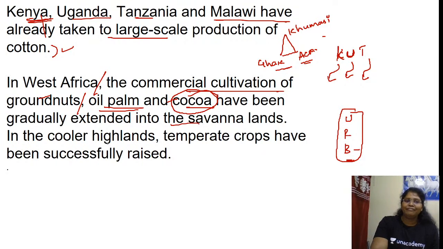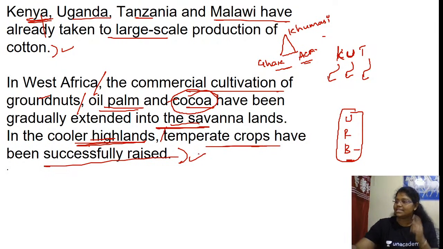So in West Africa, the commercial cultivation of groundnuts, oil palms and cocoa have been gradually extended into savanna lands. In the cooler highlands, temperate crops have been successfully raised. Is this clear? Any doubt?